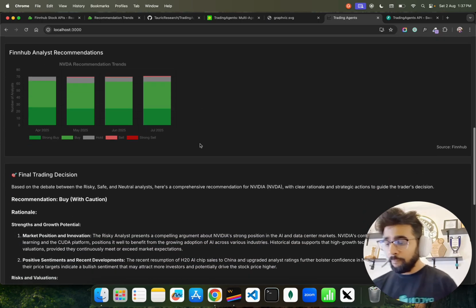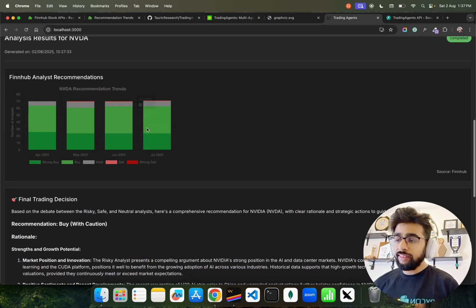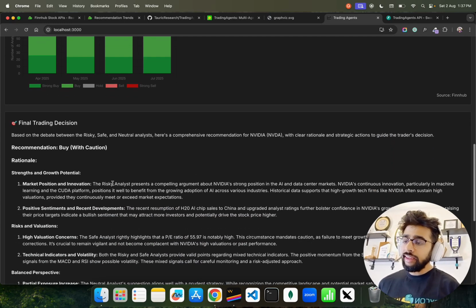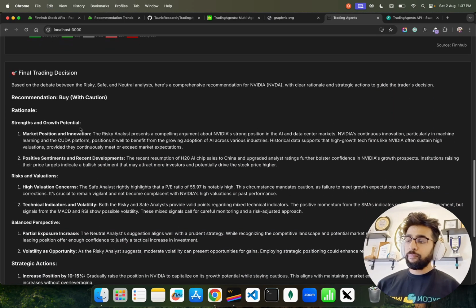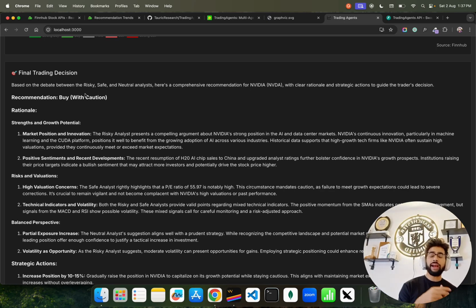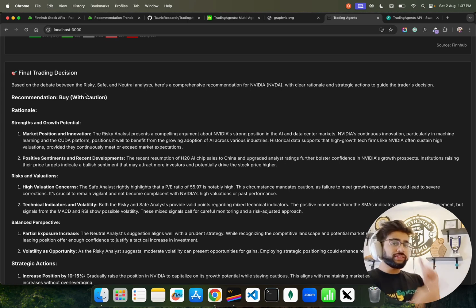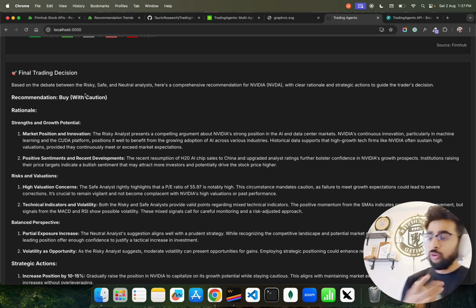Now here is the agent's output. What you saw before is a statistical algorithm output based on patterns, and here is the AI agent's output. You can see it says, based on the debate between the risky, safe, and neutral analysts. So we have different analysts, right? We have risky, neutral and safe, which I'll show you.